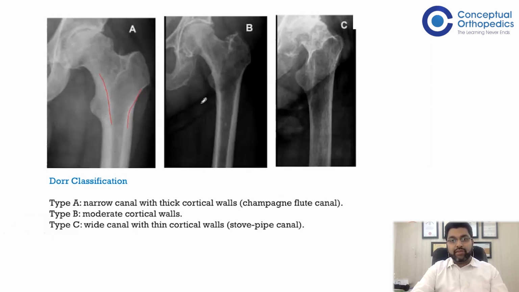As you go to DOR type B, the thickness of cortex here is decreasing, and DOR type C has very thin cortical walls and a very wide canal. So this is a stovepipe canal, like a cylindrical hollow canal. So this is how you classify your femoral stem for cementing or uncementing.